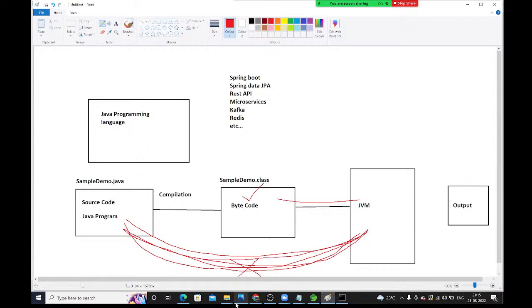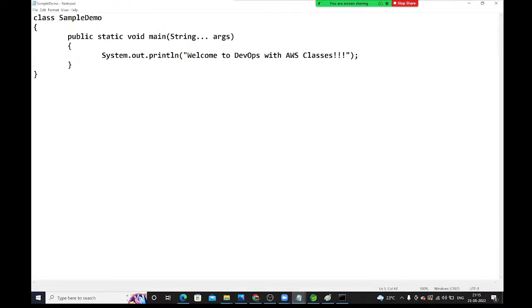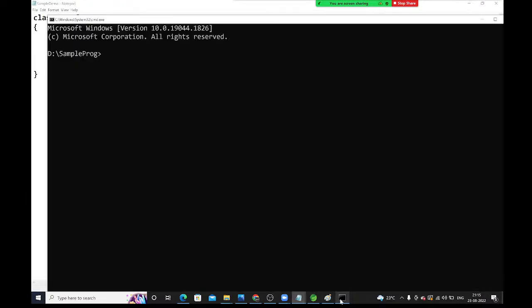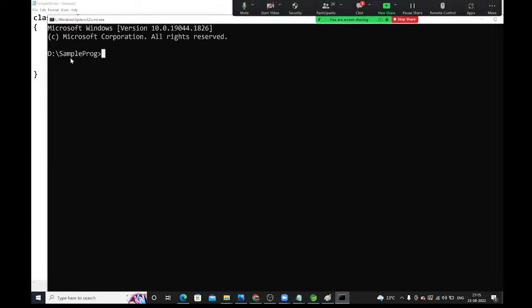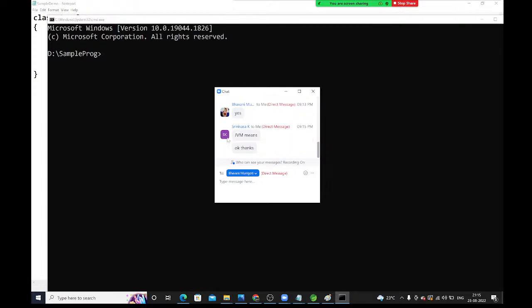Okay, fine, very good. See guys, here I have written the program. Let me run this. Go to command prompt. Inside the D drive, I have a sample program folder. JVM stands for Java Virtual Machine. Whenever you install Java, you automatically get JVM in your system. This JVM will run our programs.